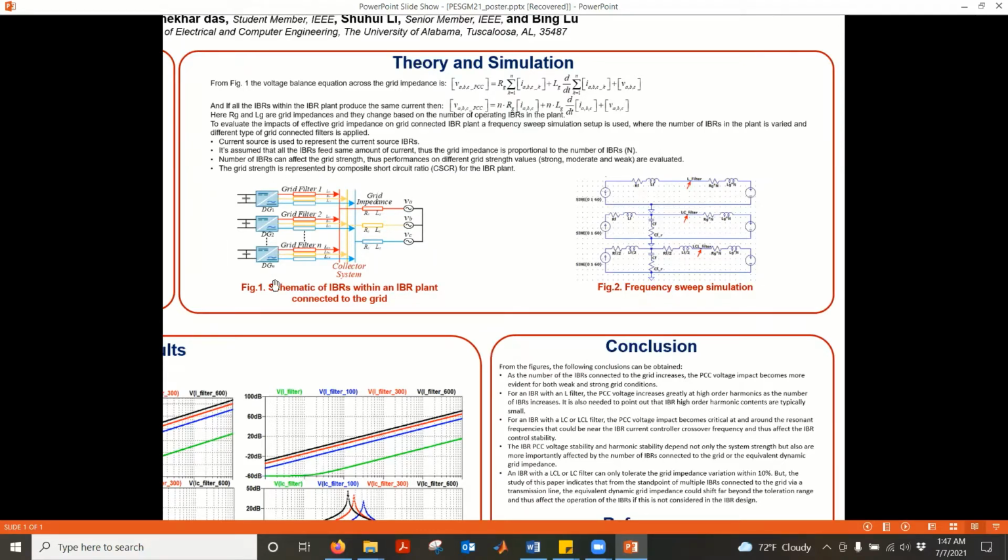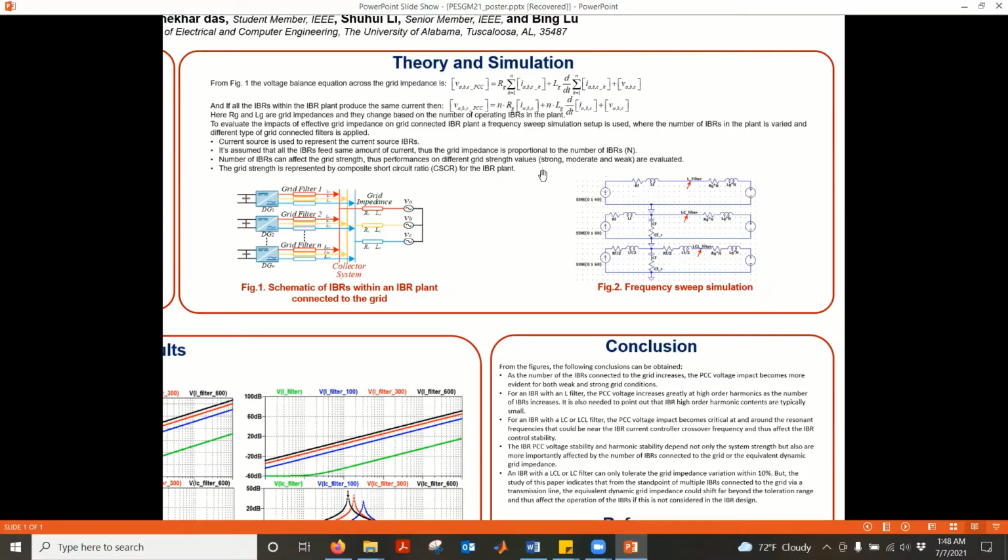If we assume that all the IBRs are feeding the same current to the grid, the equation becomes simpler, and the voltage at PCC can be represented by this one. That means the grid impedance RG and LG get affected by the number of IBRs, if the current fed to the grid is the same for all the IBRs.